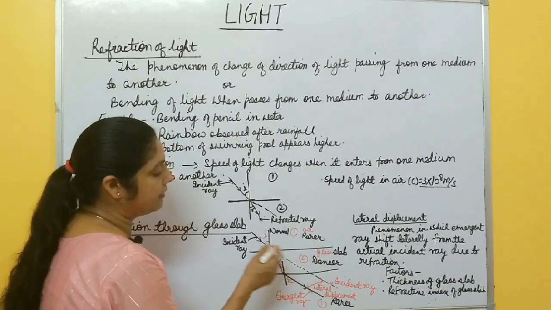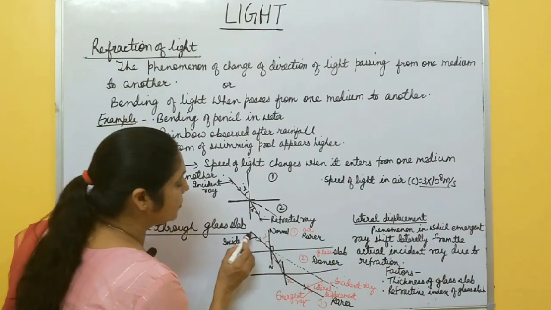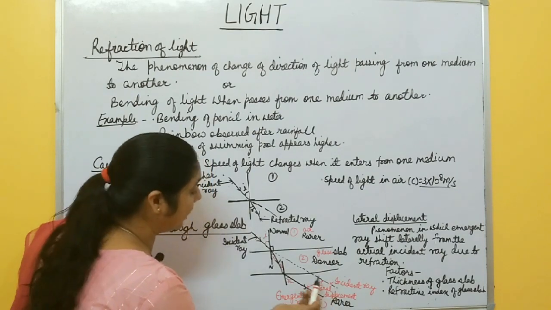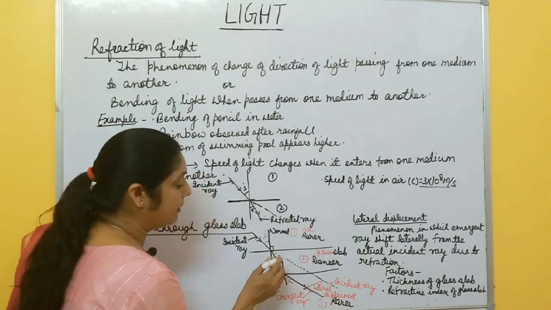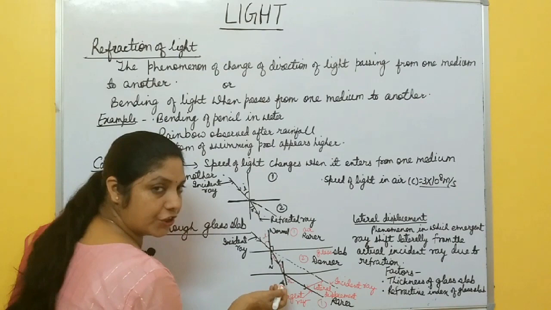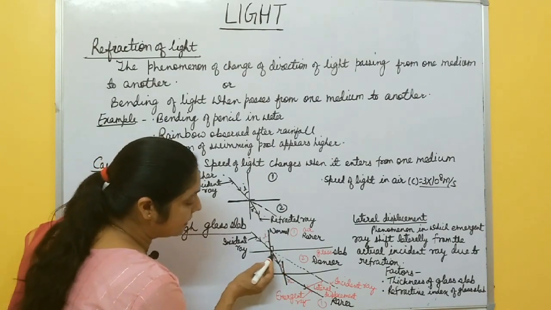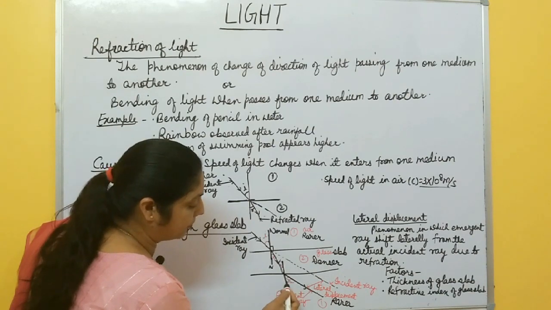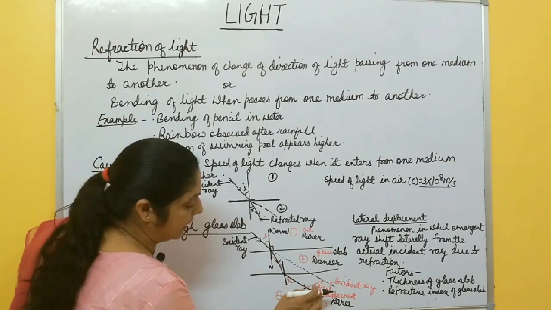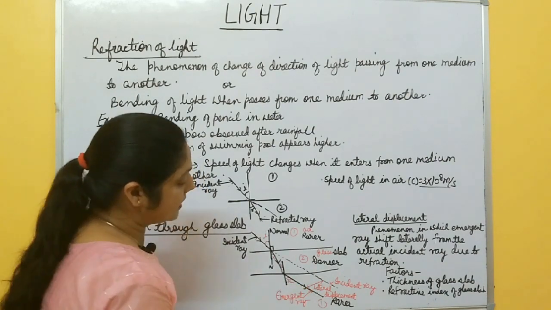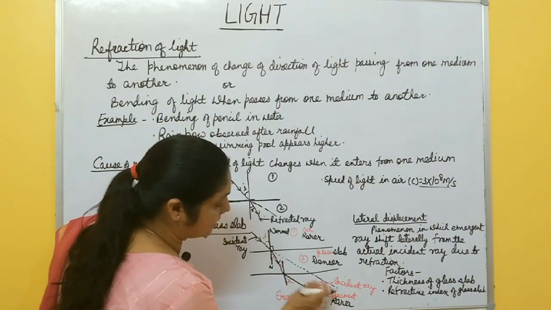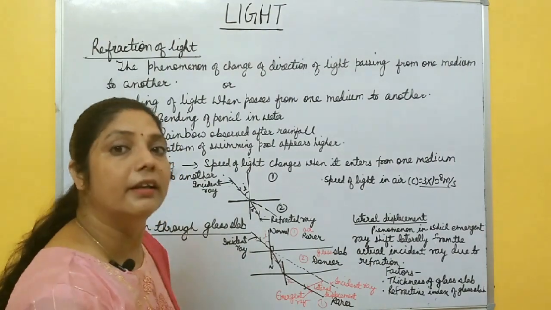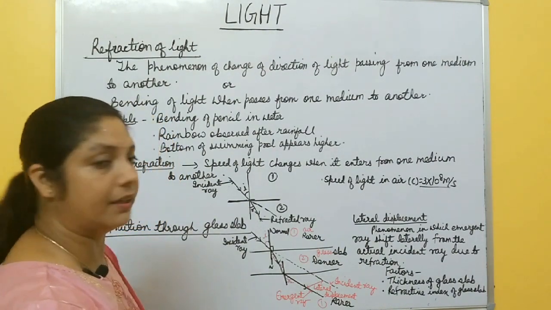Okay, why this? Due to this glass slab. When light simply travels in one medium, suppose air, it goes like this one. This is the original path of light. But due to this slab, light suffers some refraction, bending, and inside this it bends towards the normal, and outside when it moves, it bends away from the normal. And it takes this path. So this perpendicular distance between this incident ray and emergent ray is called lateral displacement.